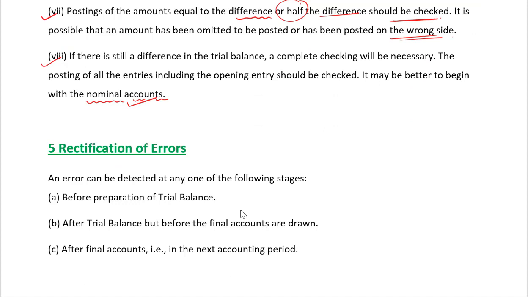Let's see rectification of errors. An error can be detected at any of the following stages. There are in total 3 stages. Before preparation of trial balance, the error could occur. After preparation of trial balance, the error could occur, but before the finalization of final accounts. And it may happen that after final accounts are finalized, in the next accounting period, the error can be detected. The error can be found.